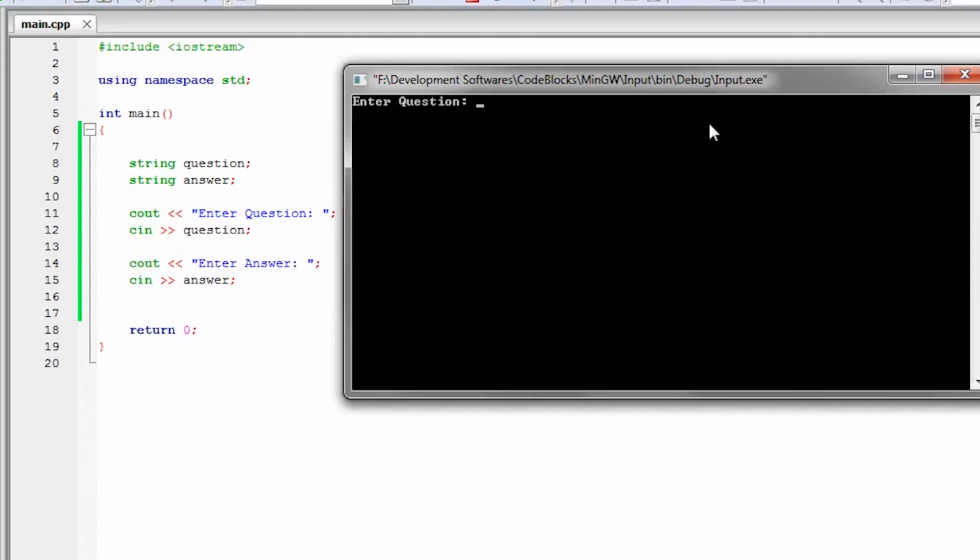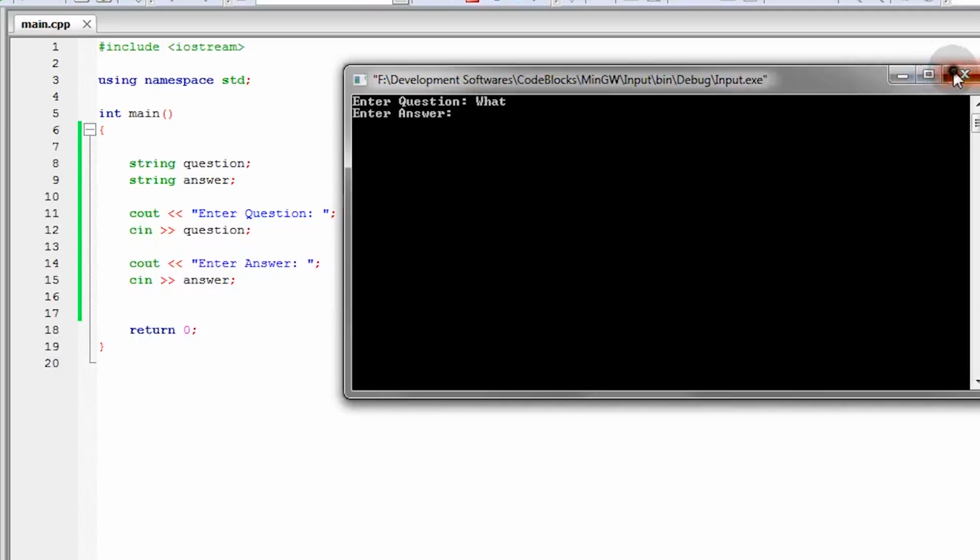So, as you can see guys, if I try to enter one word here, so, kunwari, what? Then, yung answer natin, pwede na natin lagyan. So, again, guys, so clear na yon na bawal may space pagka Cin yung gamit natin. Ang kailangan natin gawin ngayon is pag-usapan natin kung ano yung solution doon.